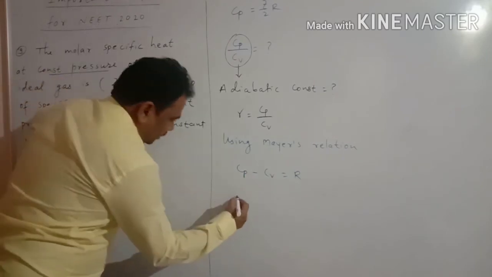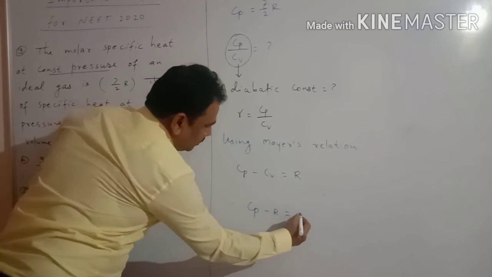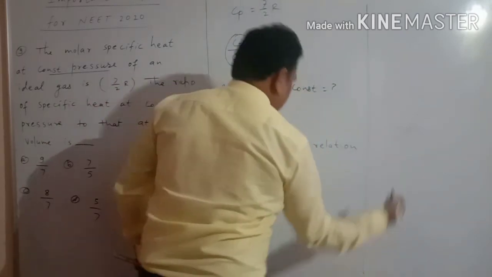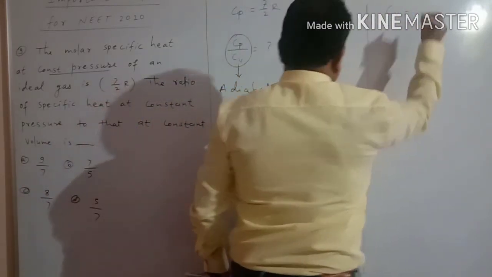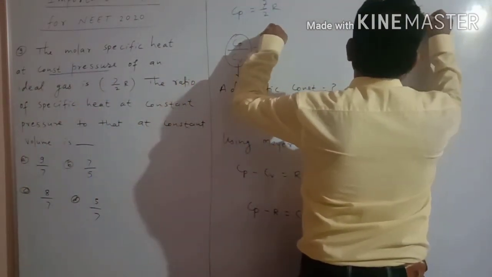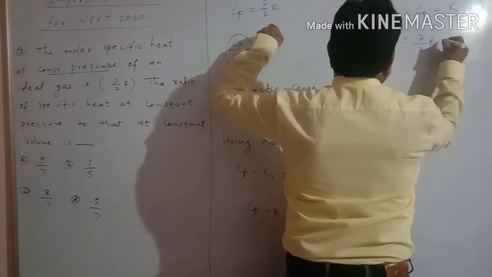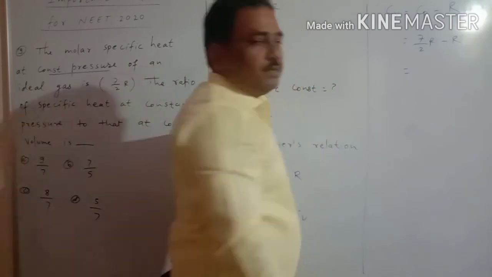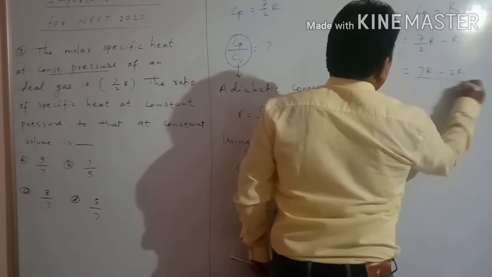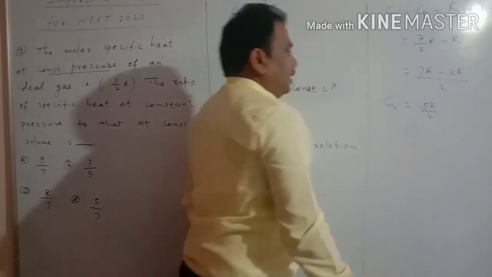Therefore Cp minus R is equal to Cv, so Cv is equal to Cp minus R. What is the value of Cp? 7 by 2 R minus R. Taking cross multiplication, we get 7R minus 2R upon 2, that is 5R by 2. So this is Cv.